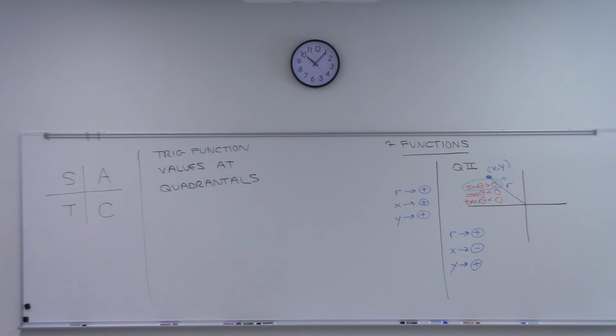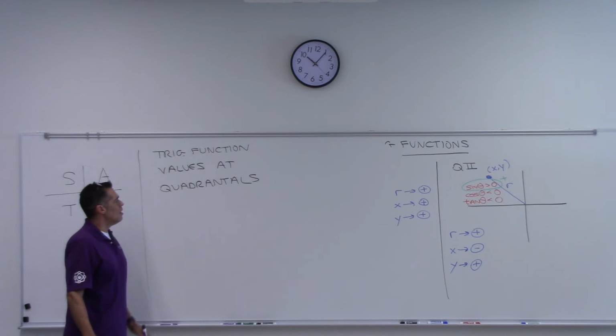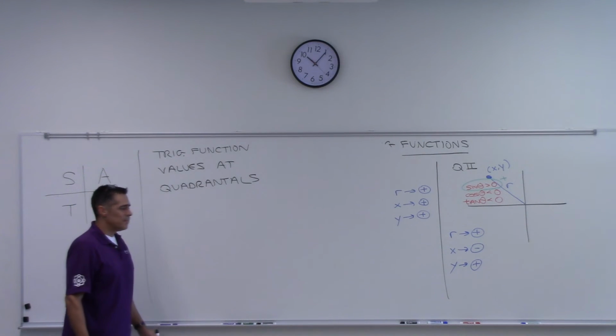Quadrantals. It's been a while since we've seen that word. What are the quadrantals? Do you remember what those are? On the line. Yeah, it's on the actual x-axis, y-axis. Those are called quadrantals. So we want to know what the trig function values are at the quadrantals.